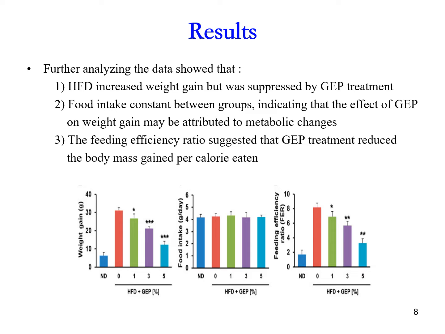The chart on the right shows the feeding efficiency ratio. Feeding efficiency ratio is just, for every gram of food, or every calorie, how much body mass you gain. As you can see, for the high-fat diet, every gram gains so much. Whereas for the same amount of food, if they have Lingzhi supplement in it, their weight increase was much lesser. Okay, next one.